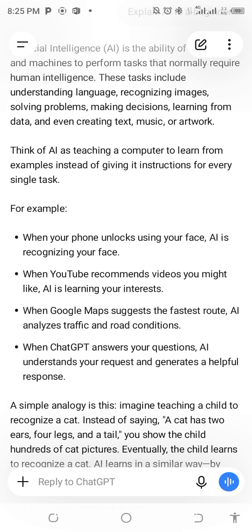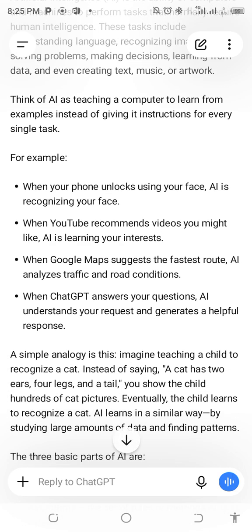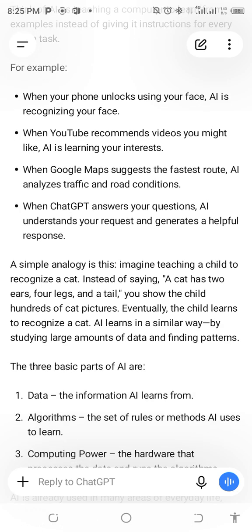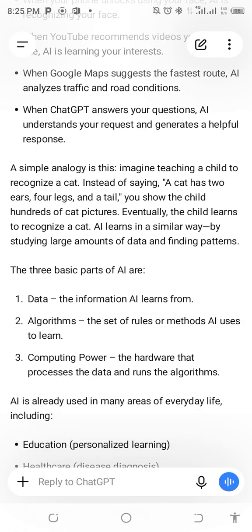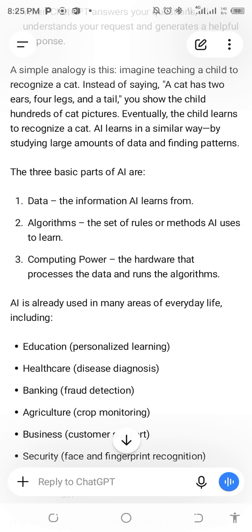Think of AI as teaching a computer to learn from examples instead of giving it instructions for every single task. So when your phone, there are so many examples there and so on.